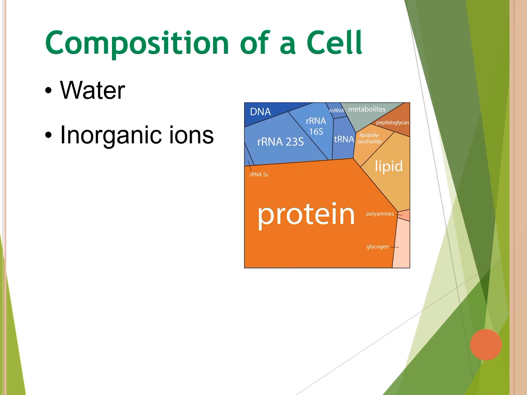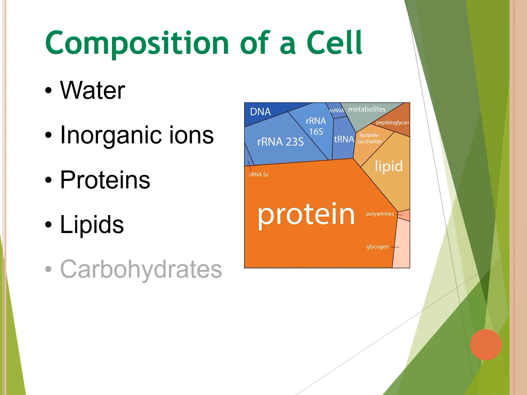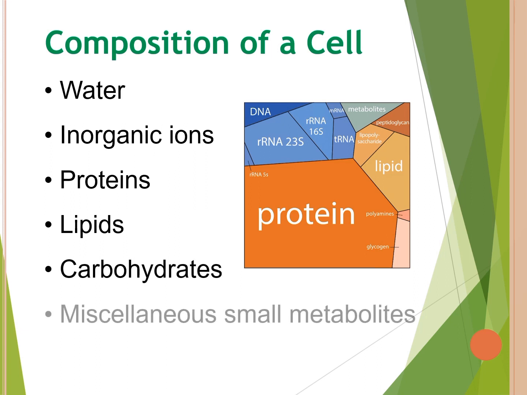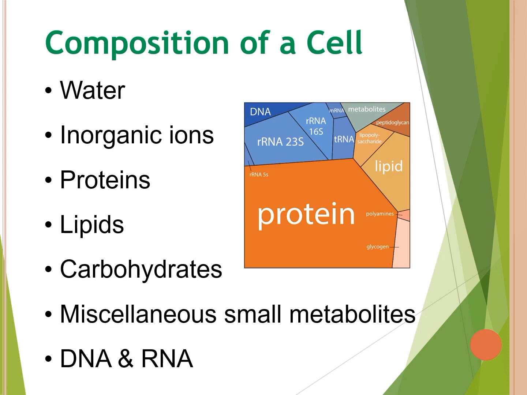Aside from water and inorganic ions, a cell is composed mostly of macromolecules. By far the largest portion of macromolecules are the proteins. A cell also contains lipids, carbohydrates, miscellaneous small metabolites, DNA and RNA.